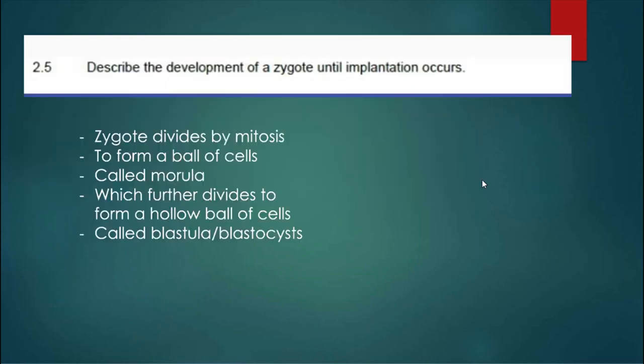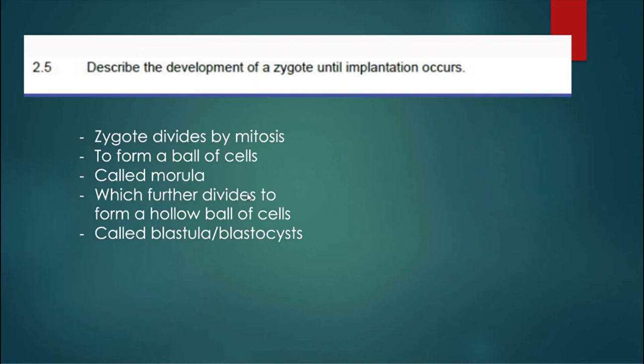So let's look at the next question we have. They say describe the development of a zygote until implantation occurs. Please write in bullets. The zygote divides by mitosis, the first bullet. The second one, to form a ball of cells. The third bullet, that ball of cells is called a morula.